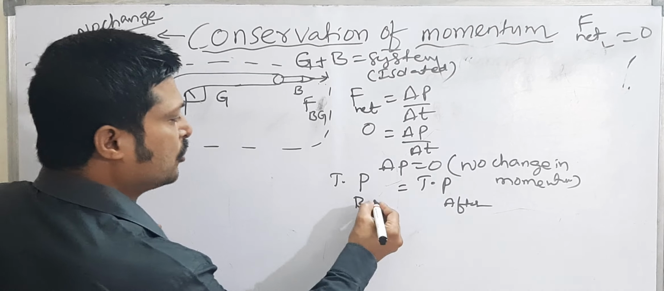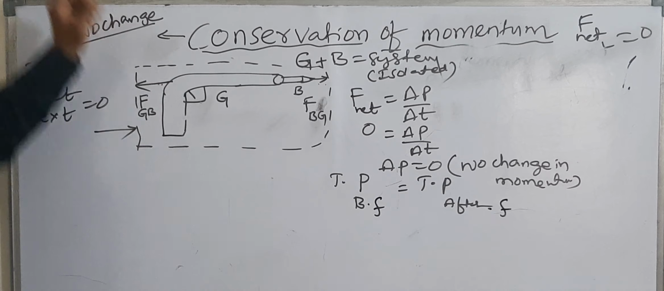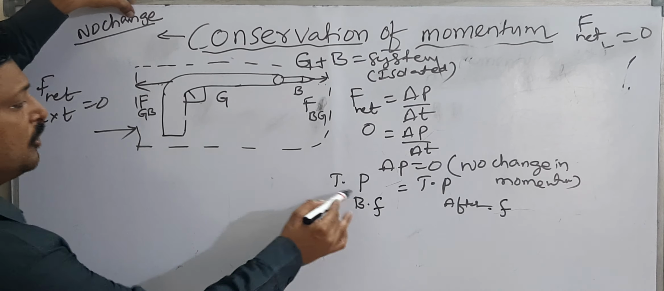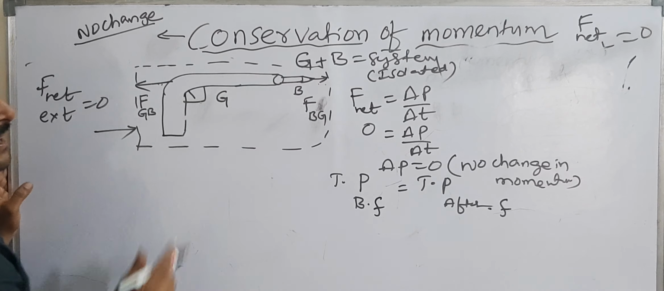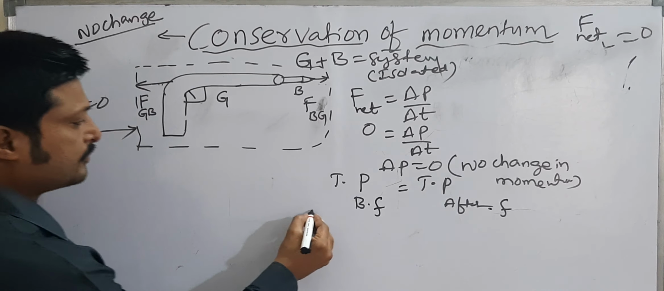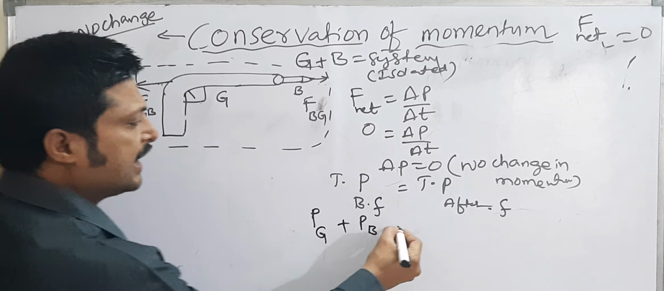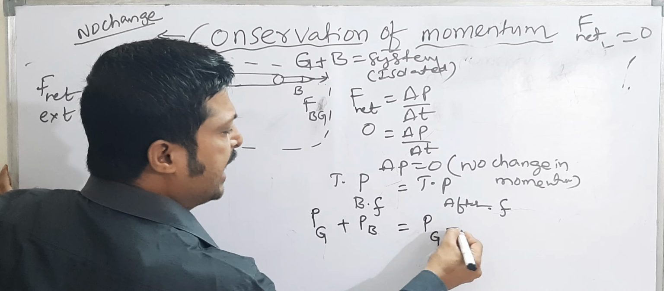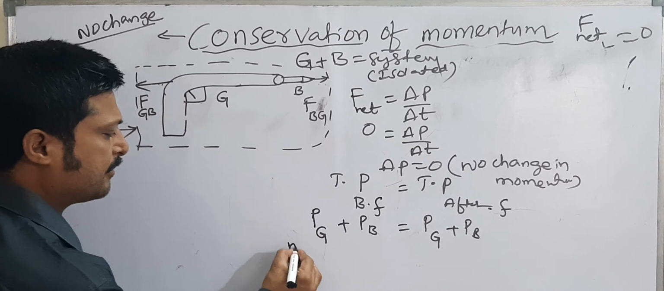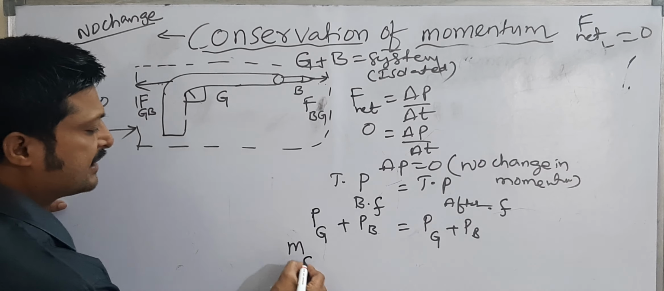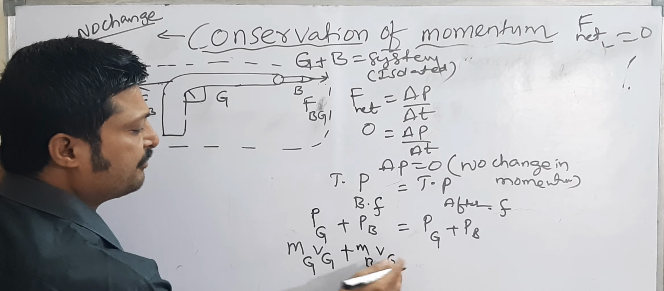So total momentum before firing is equal to total momentum after firing. Calculate total momentum before firing. Total momentum means momentum of gun plus momentum of bullet. In place of momentum, write mass times velocity. So mass of gun times velocity of gun, plus mass of bullet times velocity of bullet.